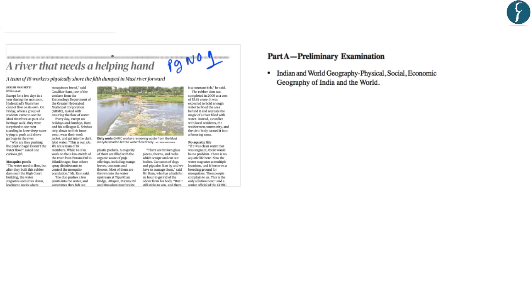This article on page number 1 is related to the pollution that is happening in the Musi River. So this will form a part of the preliminary examination syllabus under the topic Geography of India. Now under this article we will try to understand the important facts related to this Musi River. Further, it is a tributary of Krishna, so we will also try to learn about the other tributaries of Krishna River. Going ahead, we will also try to solve various questions that have been asked based on rivers in the UPSC preliminary examination.